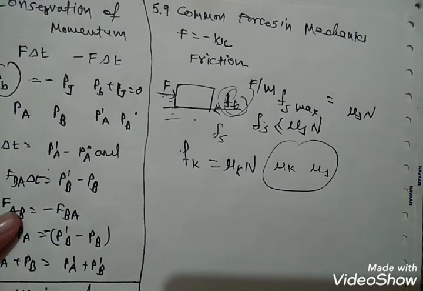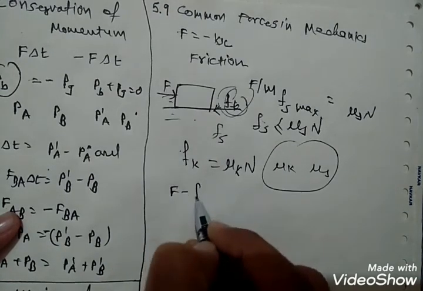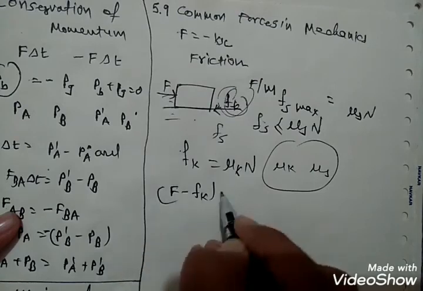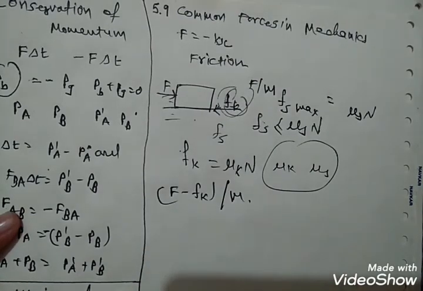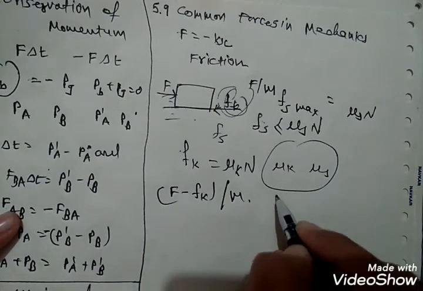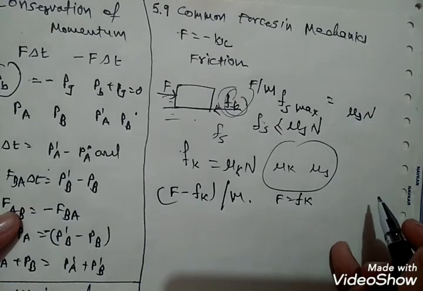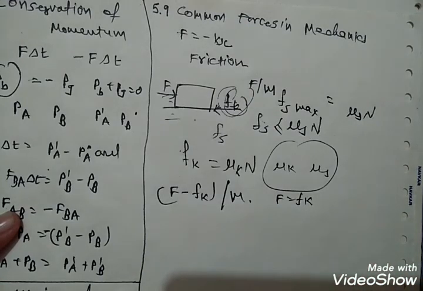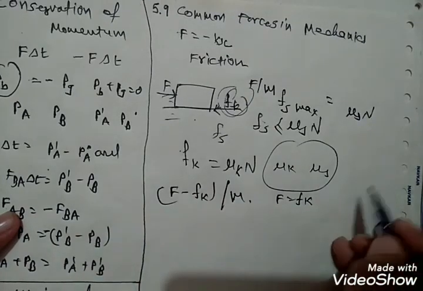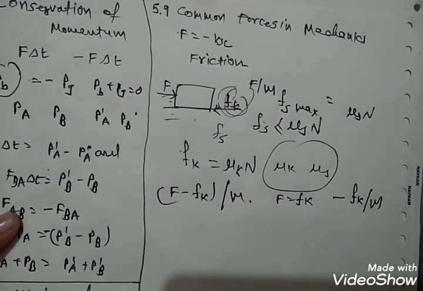According to the second law, the acceleration of the body is F minus Fk upon m. For a body moving with constant velocity, the applied force is equal to Fk. If the applied force on the body is removed, its acceleration is minus Fk upon m.